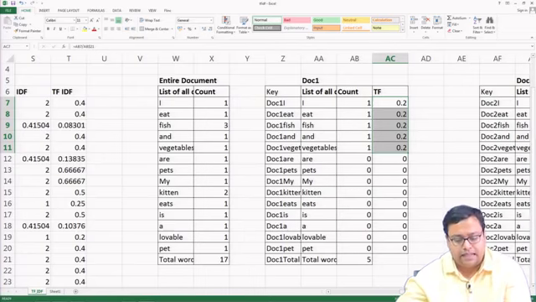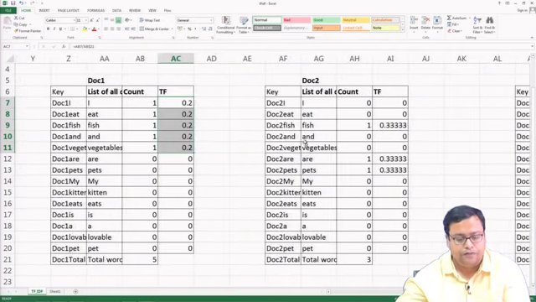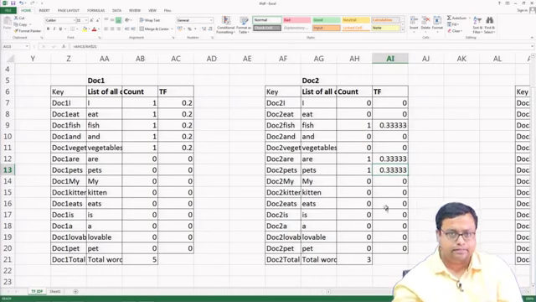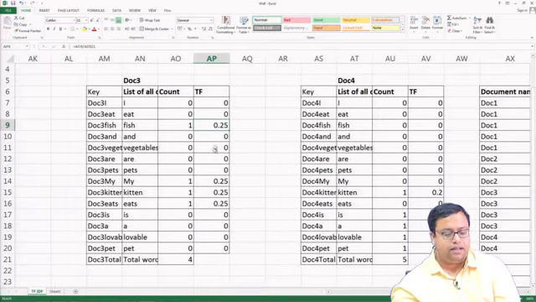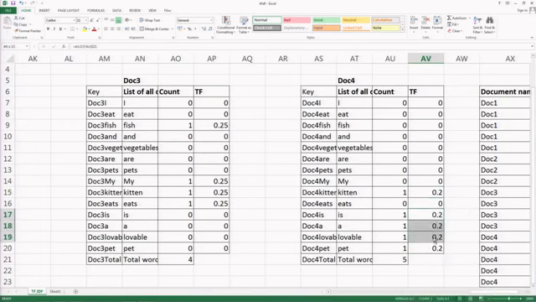Fair enough. The same thing I have done for the next document. So, in document 2, fish are pets. So, fish is occurring. So, in document 2 fish is there, are is there, pets is there. The total count is 3, and the term frequency is 0.33 each. Makes sense? Similarly, for the third one and fourth one, you just check. Here there are 4 words, that is why 0.25. No word is repeating also, you have to understand that. And here there are 4 words again. So, I got the term frequencies.